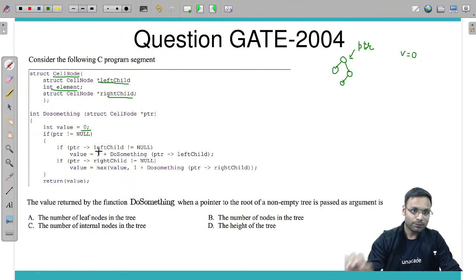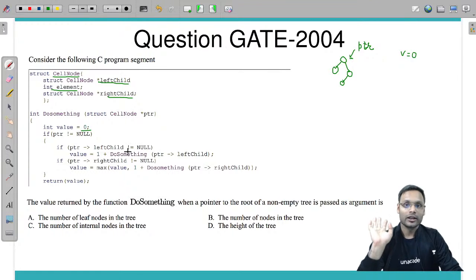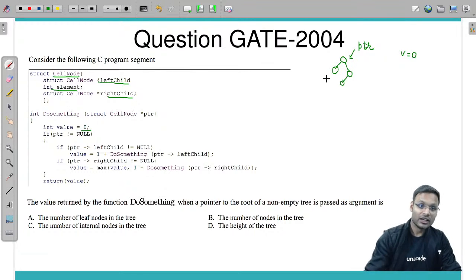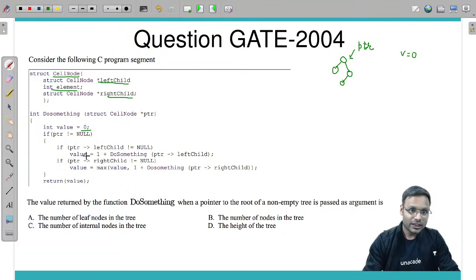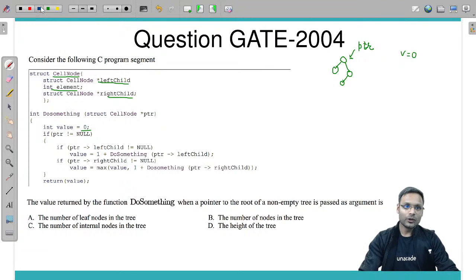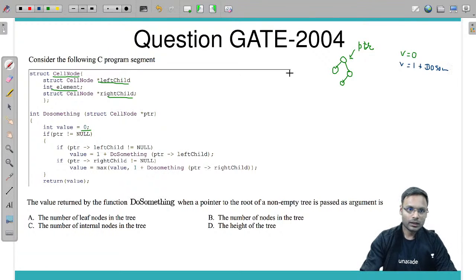Then we are checking if pointer ka left child is not equal to null, means pointer's left child exists, means root's left child exists. If it exists, then we are calculating value equals 1 plus doSomething. Okay, fine.